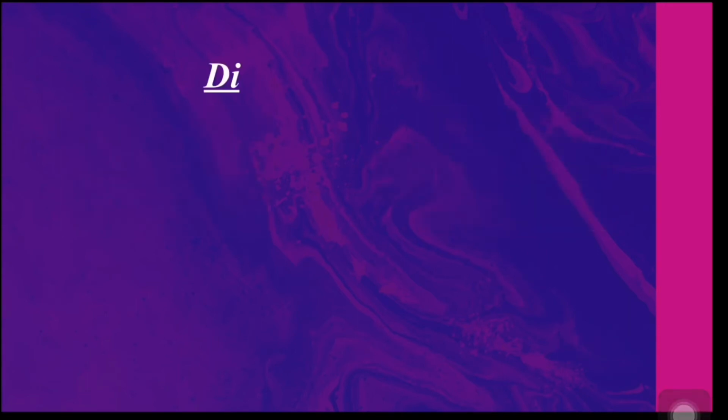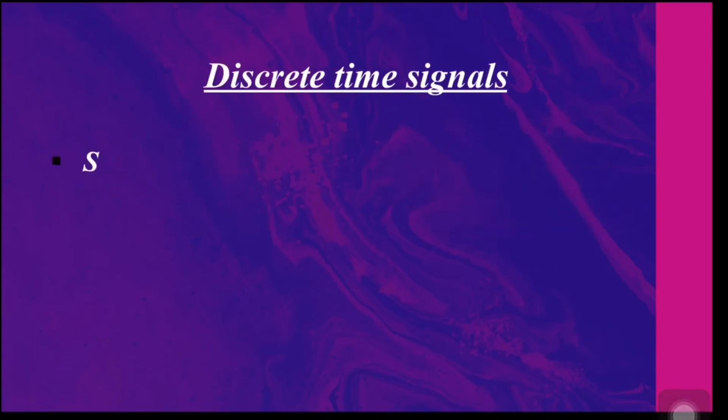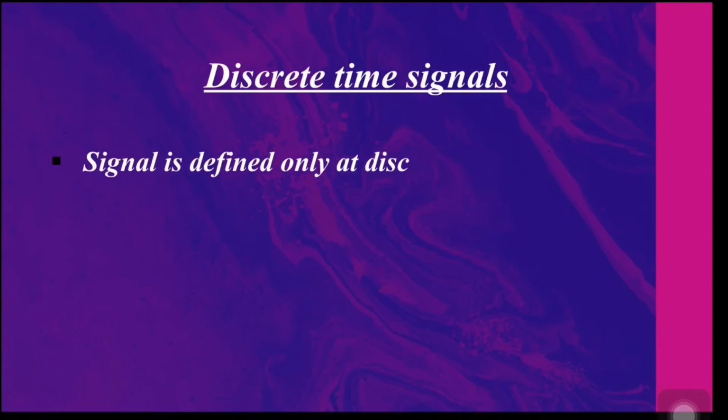Let me now take you to the next type, discrete time signals. In discrete time signals, the signal is defined only at discrete instances of time, which means the independent variable here is not continuous, it's discrete. It is represented by x of n. Basically, we have two types of discrete time signals. In the first type, the independent variable is inherently discrete, and the second type is obtained by sampling a continuous time signal. I will explain these two types with examples so that you will get a clearer picture.